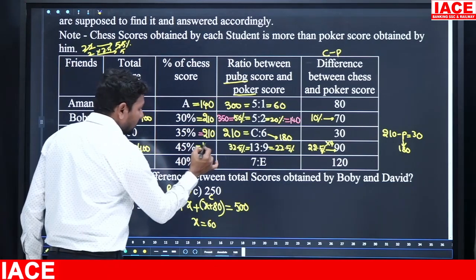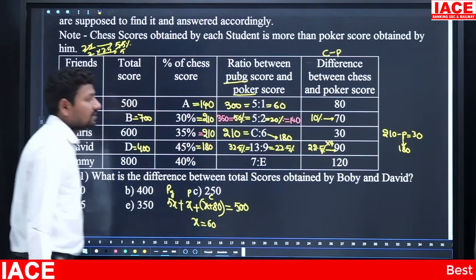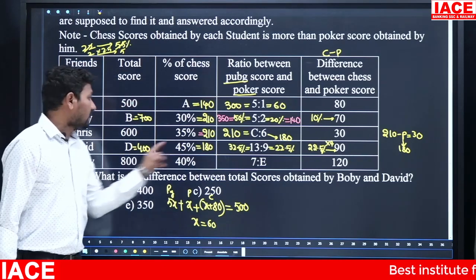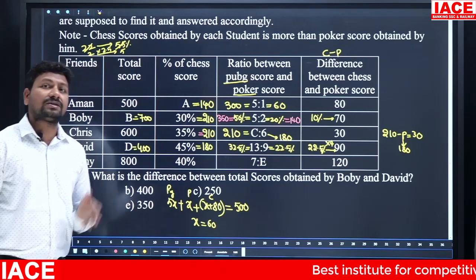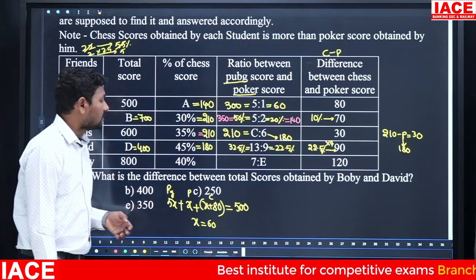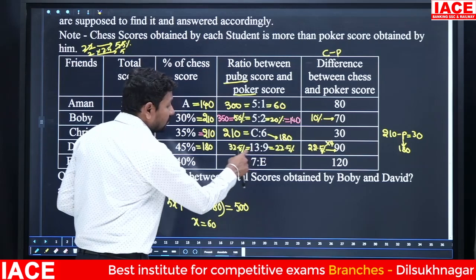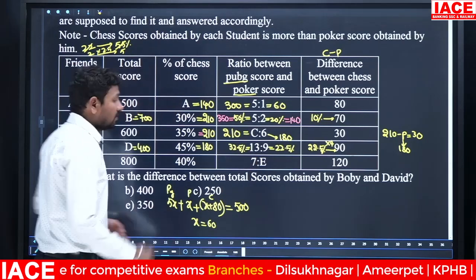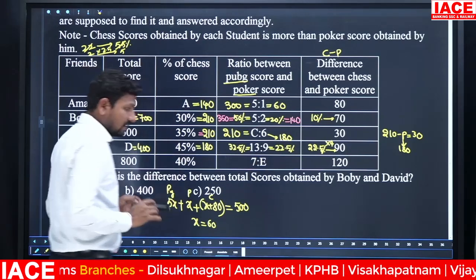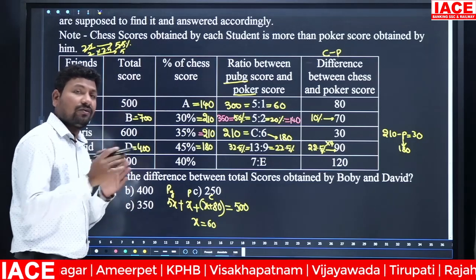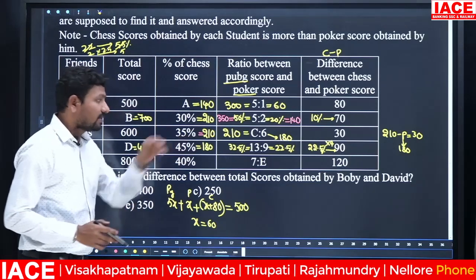In 400 we have to take 45%. 45 into 4 is equal to 180. Then in 400, 180 will be separated. Remaining is what? 220. 200 plus 100 is 300. 20 plus 80, 100. Overall 400. 180 is completed. Remaining is how much?